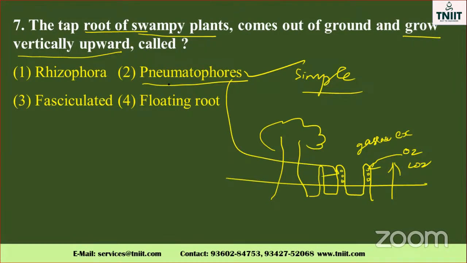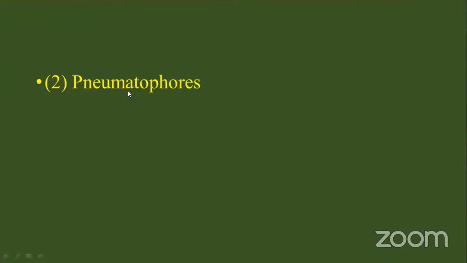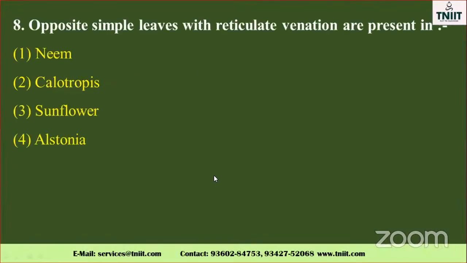This type of adaptation is mostly found in this type of swampy plant, mostly in marshy habitats. It occurs in places like Kodikarai, Nagapattinam, and so on. Okay, my dear, don't forget this point. So, pneumatophore. Go to the next question.